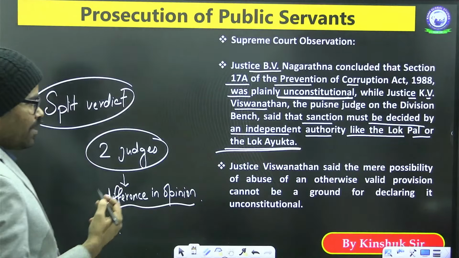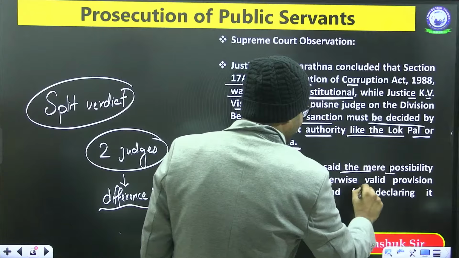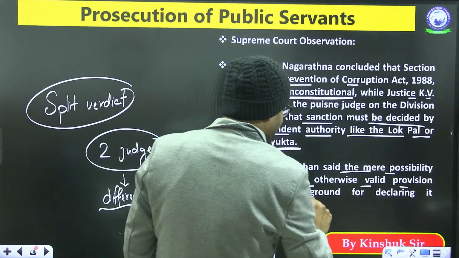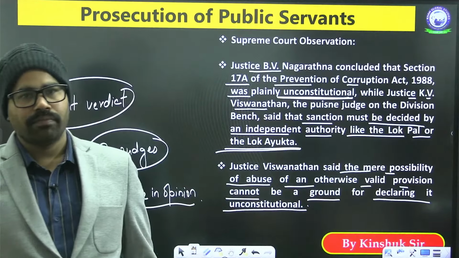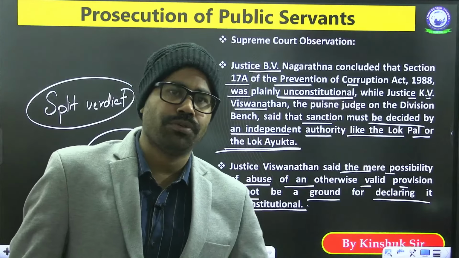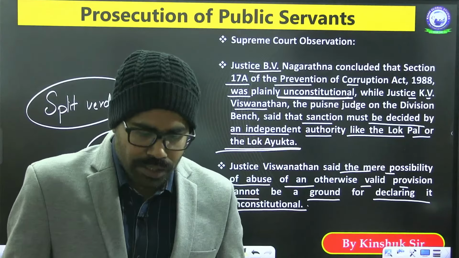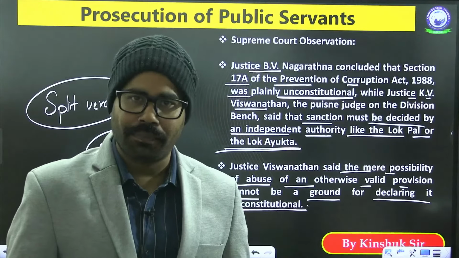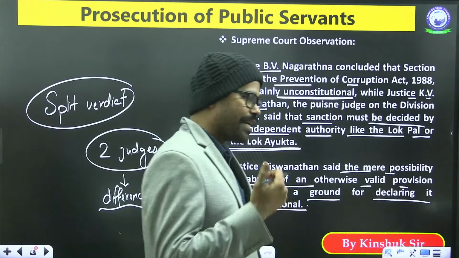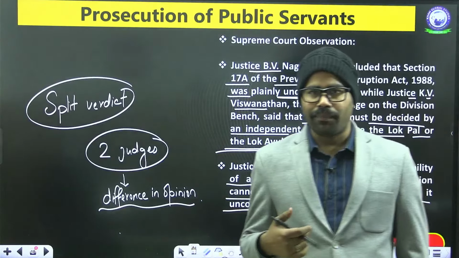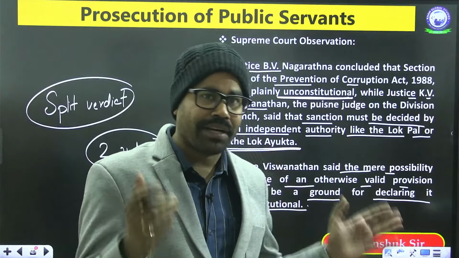He says that the mere possibility of abuse of an otherwise valid provision cannot be a ground for declaring it unconstitutional. He said that yes, there is a chance that this can be misused. Maybe the union government or the state government will not give the permission, trying to defend that public servant, or maybe the entire machinery is corrupted.